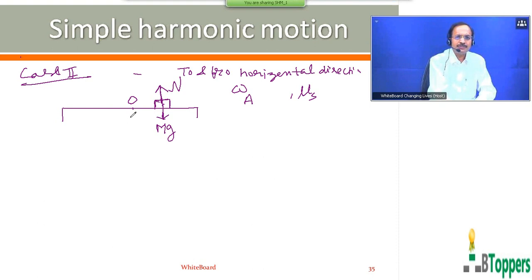At the instant when the block reaches the extreme position on the right hand side, with the mean position to the left side, the block will have a tendency to slip away from the mean position towards the right hand side. So the force of static friction on the block by the surface of the platform acts towards the left side, opposing the relative motion between the block and the platform.